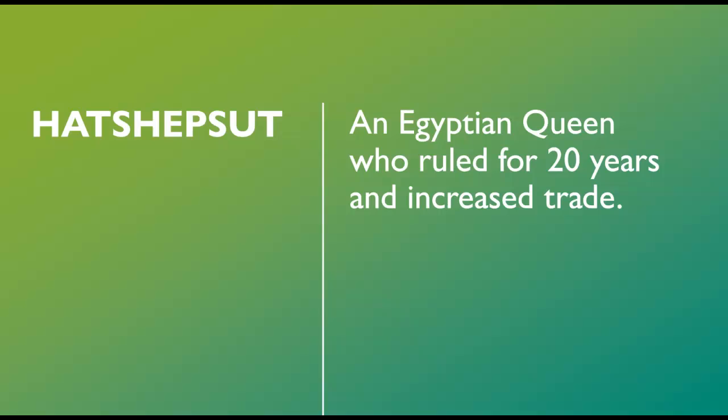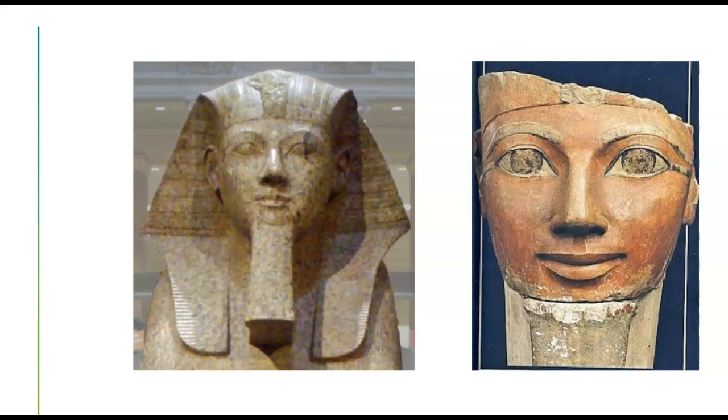Hatshepsut, an Egyptian queen who ruled for 20 years and increased trade. We're going to learn a whole lot more about her, but this is a very basic definition. These are sculptures of her, and the one on the right obviously has been damaged, but you'll notice that she has a beard, and we will talk about that in our presentation of her in a little while. It's tomorrow actually that you'll learn about why she did that, and it was actually a very smart thing for her to do, and she really didn't have any options, so you'll figure out tomorrow why she has the beard. It's fake, like a hook-on beard.